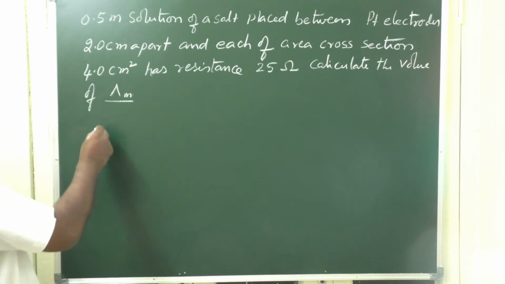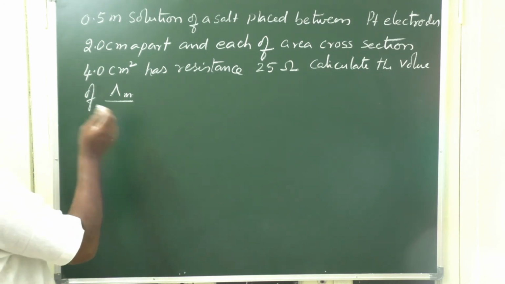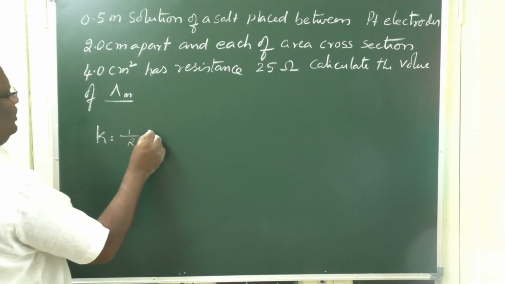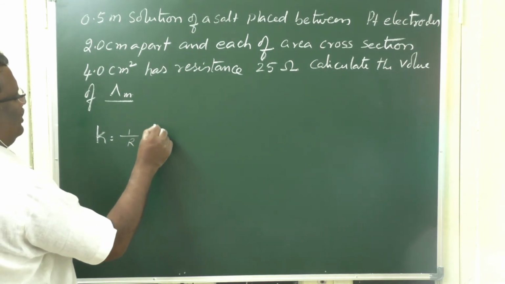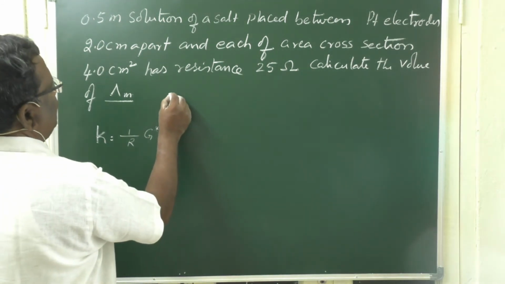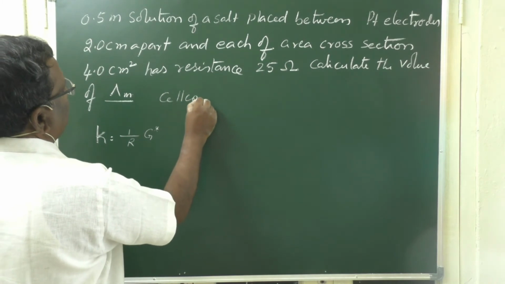You know that kappa K is equal to 1 by R into G star, because G star is equal to R into K. So cell constant G star is nothing but cell constant.